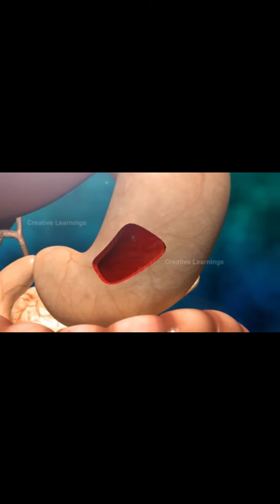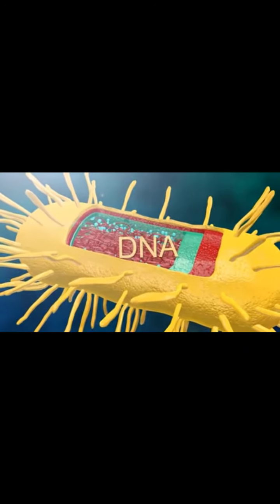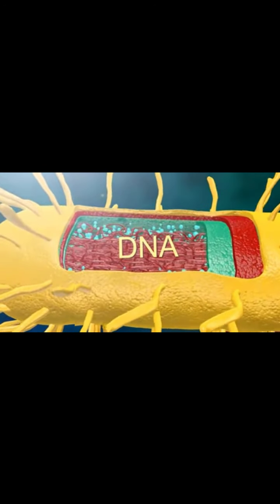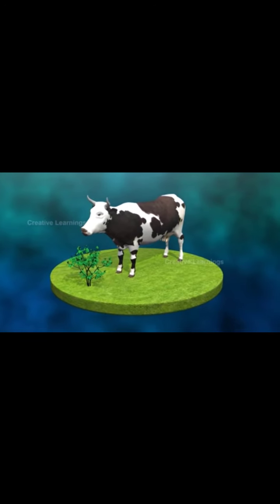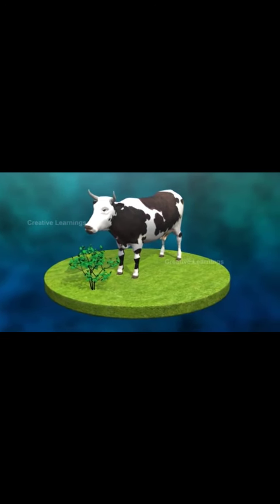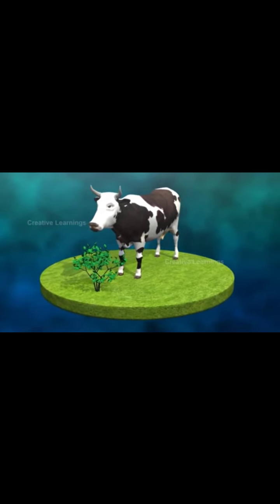Prokaryotic cells are the simpler forms of cells which make up unicellular organisms like bacteria and cyanobacteria. Prokaryotic cells lack membrane-bound nucleus and other membrane-bound organelles. The DNA, which is usually a single circular molecule, floats inside the cytoplasm of the cell. On the other hand, eukaryotic cells make up complex multicellular organisms like plants and animals. The eukaryotic cellular structure is more complex as pictured here. They have a nucleus and other membrane-bound organelles.